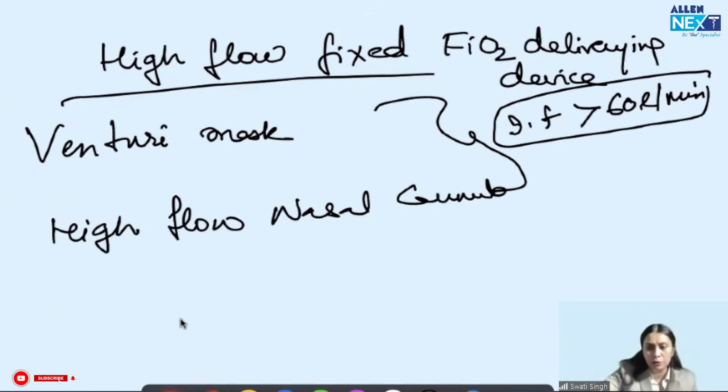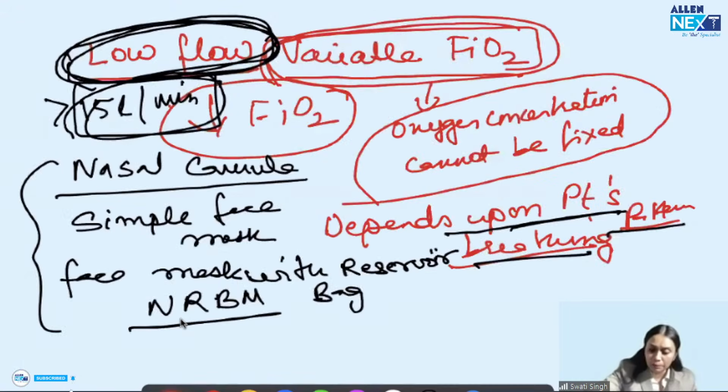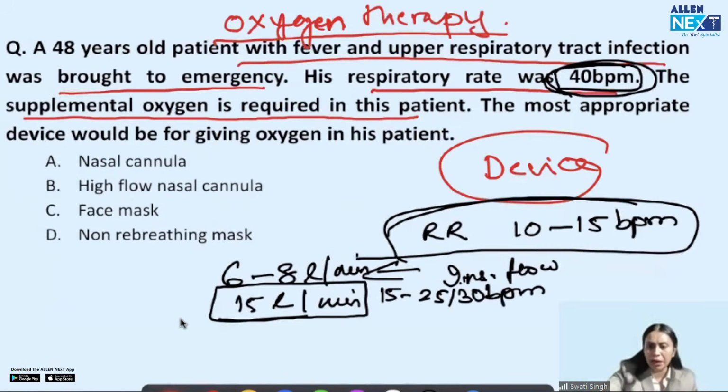And when patient is in respiratory distress, as our patient is with breath rate 40 breath per minute, I would require to attach a high flow device. You attach an oxygen delivering device for two things: to give FiO2 and to supplement in the inspiratory flow. So low flow device, the NRBM can give a very high FiO2, but it cannot supplement in the inspiratory flow, which is required in this patient. So NRBM will also not deliver the required FiO2. It will be diluted because of the shallow breathing by the patient. So NRBM will not be the good device.